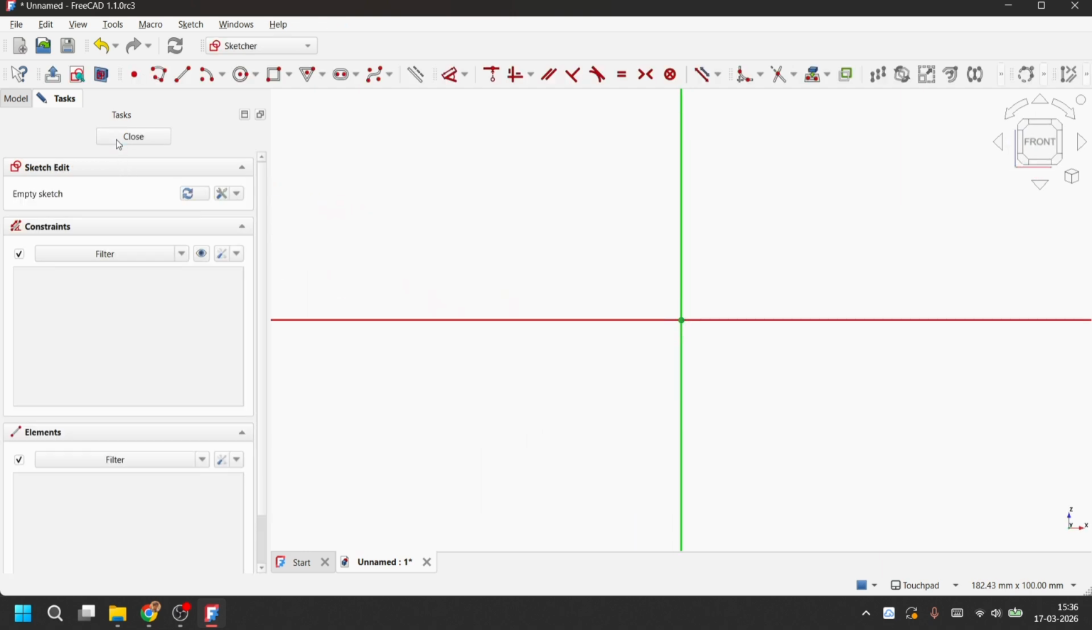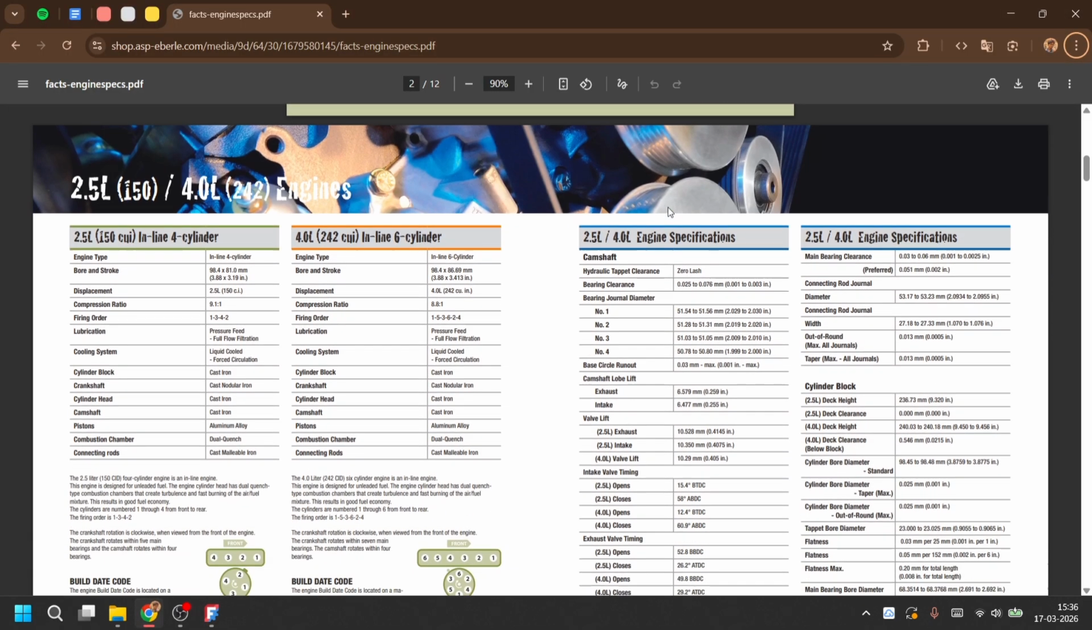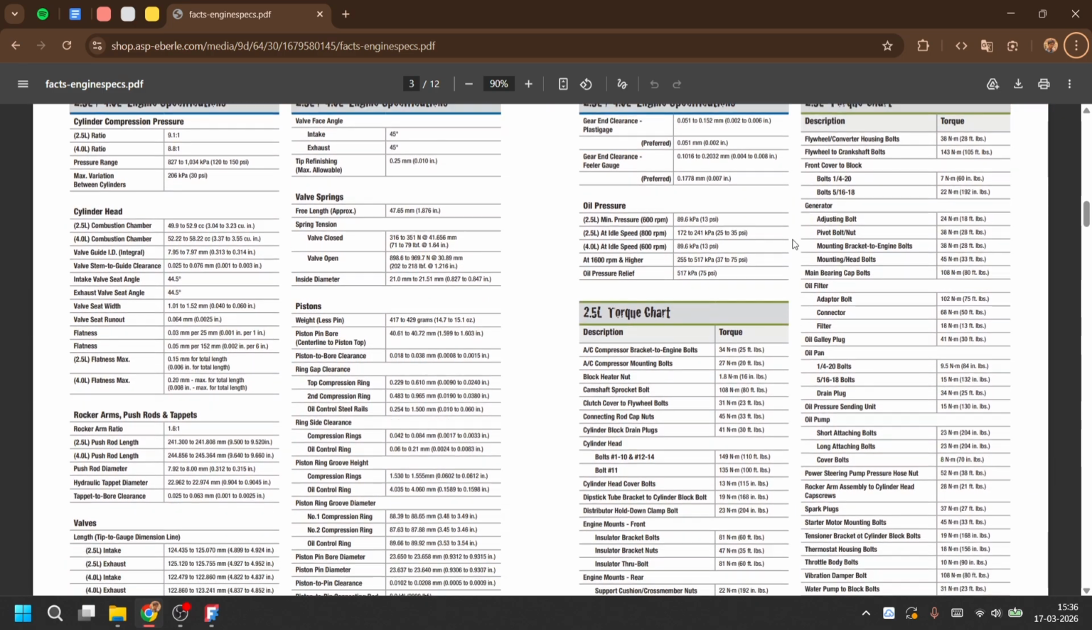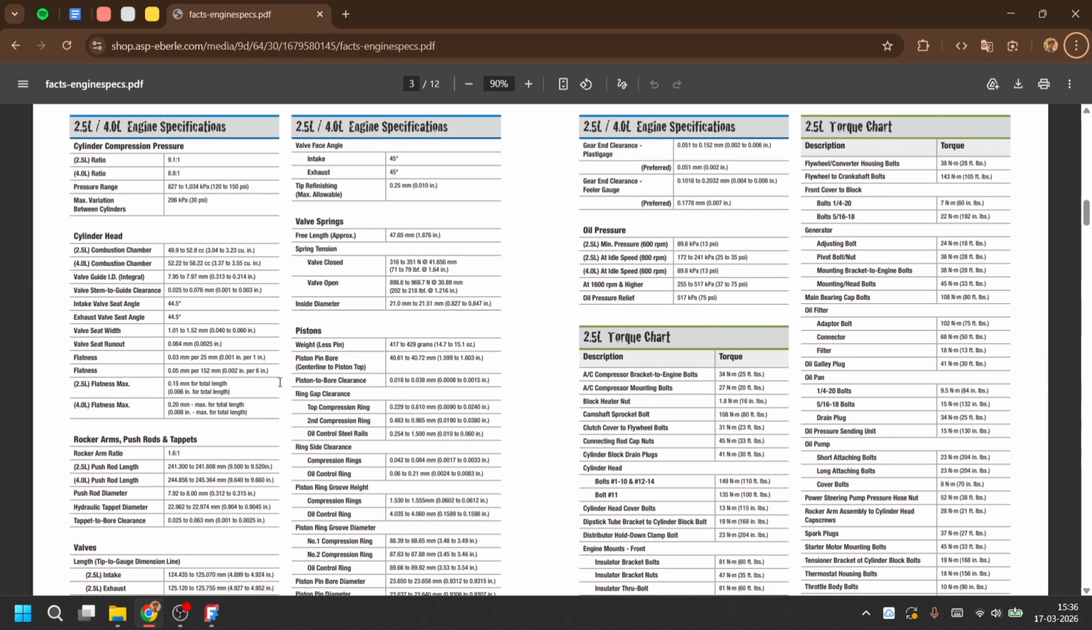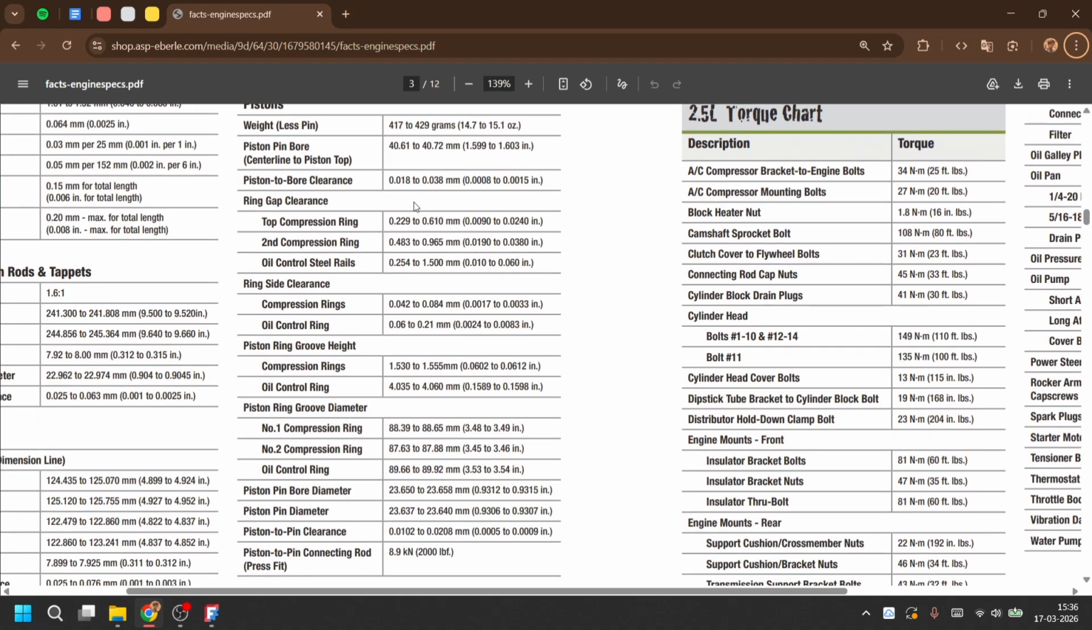Now we cannot just create the piston on our own measurements. We need some kind of specifications. For that we will use this PDF. You can find similar ones if you just do a simple Google search. So as you can see, we have some measurements here. So we will basically follow a few of these, not a perfect number to number, but something we can work with.